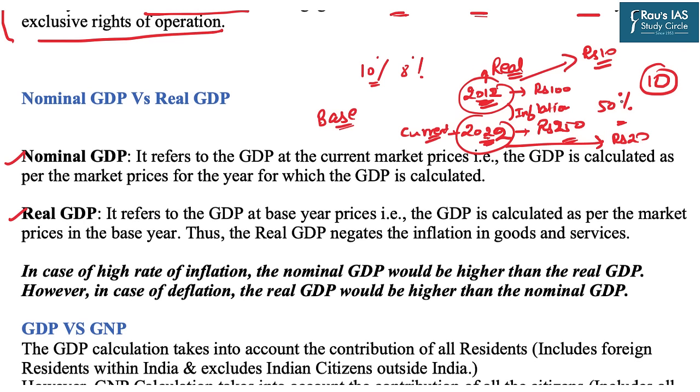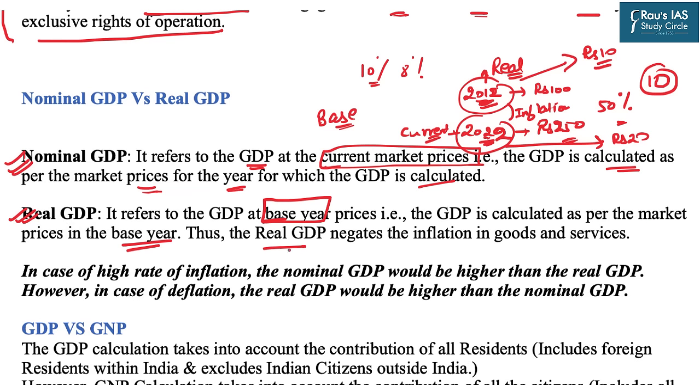Now let us look at the definitions. The nominal GDP refers to the GDP at the current market price. That is, GDP is calculated as per the market price for the year for which the GDP is calculated. And real GDP refers to the GDP at the base year price. It is calculated as per the market price in the base year.